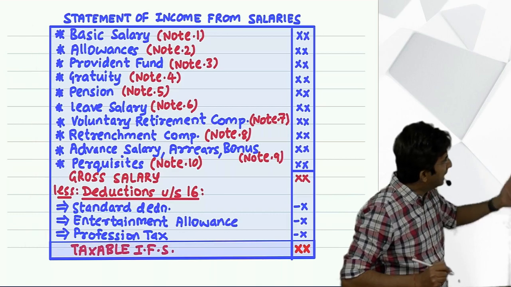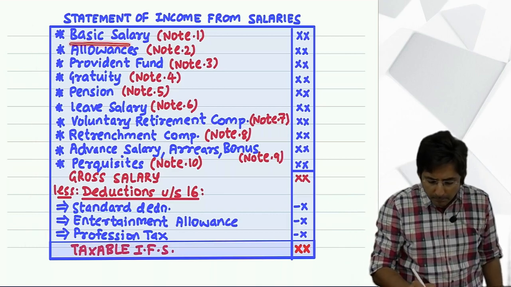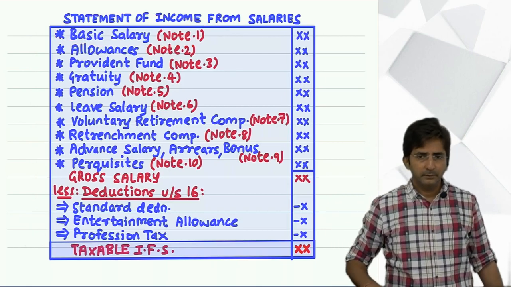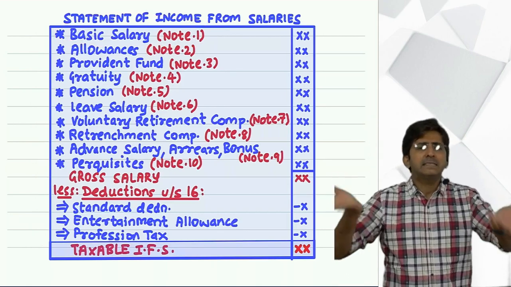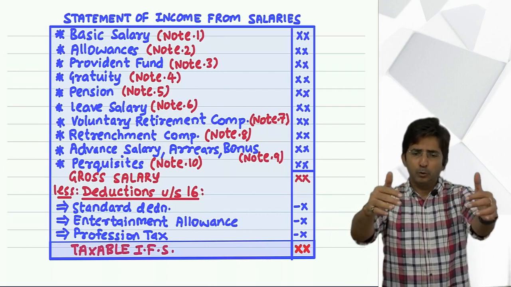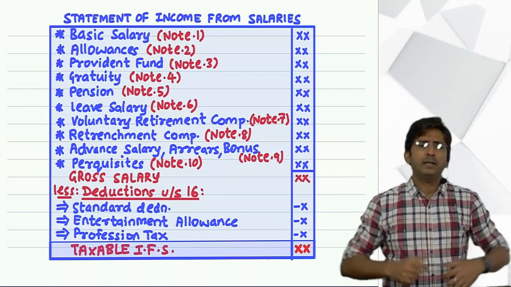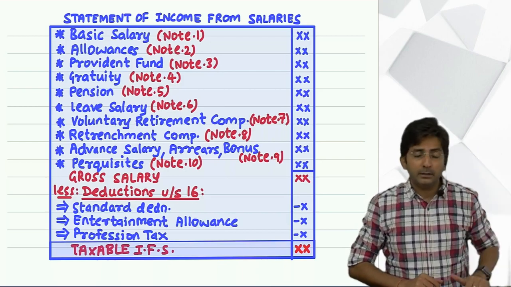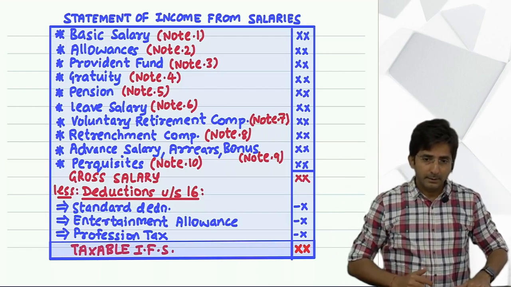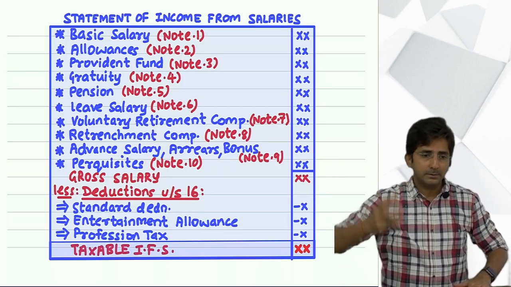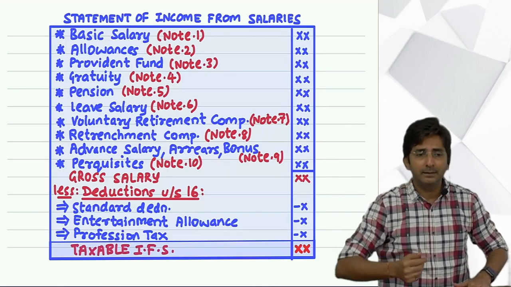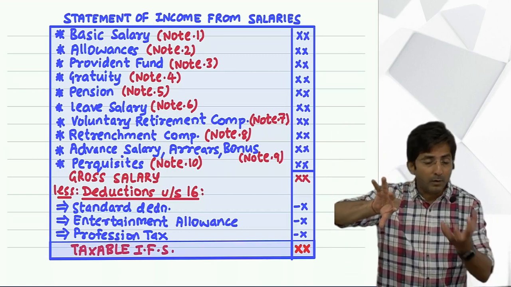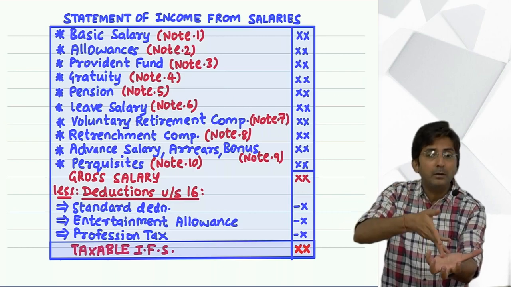Okay. So how should I start? First point is basic salary. What do you mean by basic salary? Basic salary means it's your main salary. See, for example, you come to me for a job. So I will tell you, see, your salary will be 10,000. Over and above your 10,000 salary, I will give you bonus. I will give you some medical allowance. I will give you some allowance for traveling. These are extra things. But extra things over one main amount, that main amount is called basic.